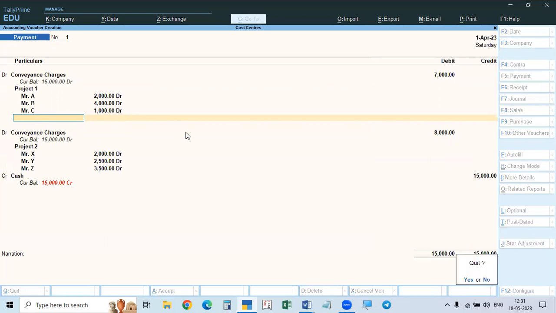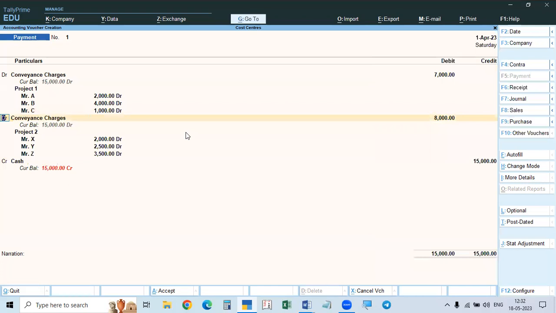That is why separately we have to enter conveyance, or we can make 2 entries. Conveyance charges 7,000, project 1, to cash. Again conveyance charges 8,000, project 2, that is second category, divided among the employees, to cash. Make 2 entries or make 1 entry.